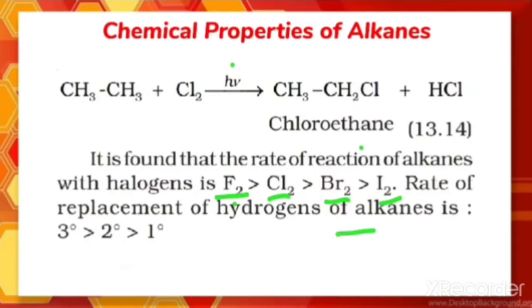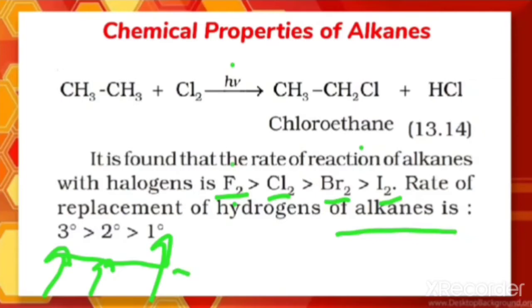And when we compare the degrees of alkanes, 3 degree is most reactive, then 2 degree, then 1 degree. This is the sequence you need to remember for comparing the reactivity.